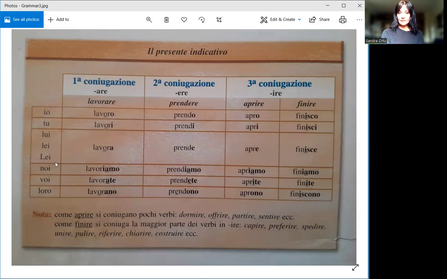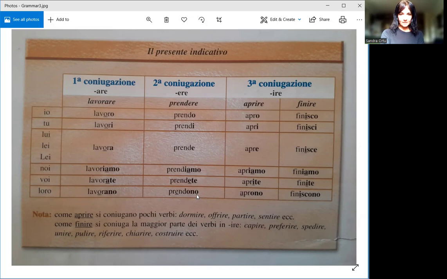If we want to say we take the train, noi prendiamo il treno. We take the train. If we want to say they, loro prendono il treno. They take the train.